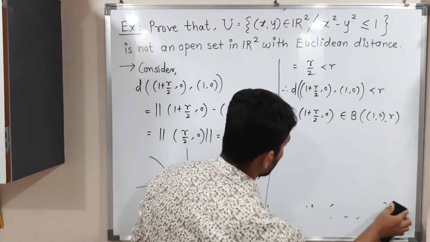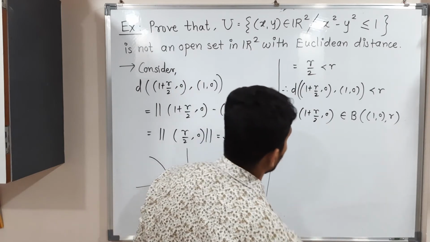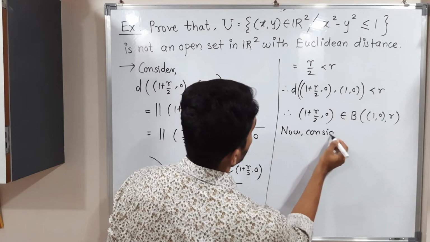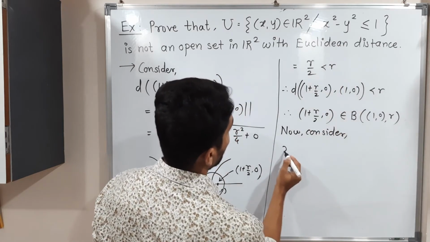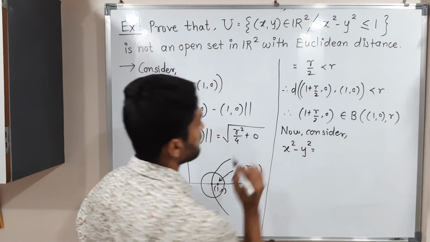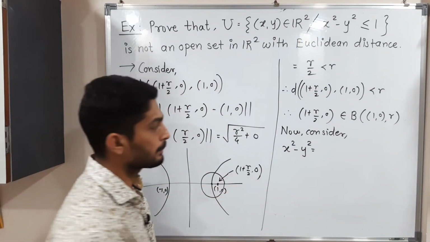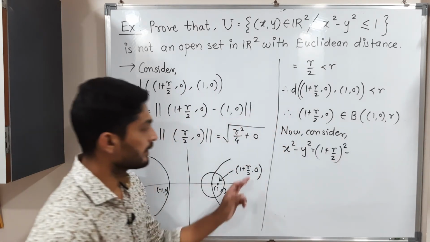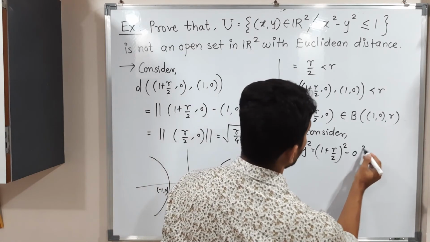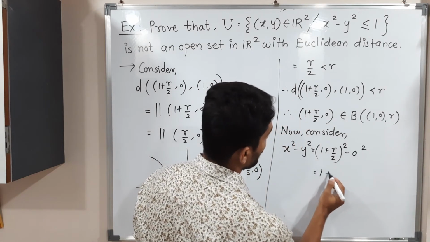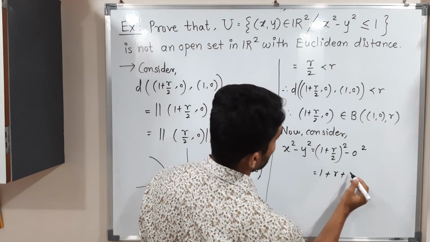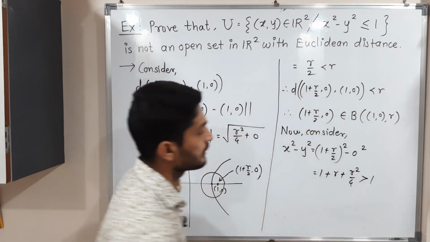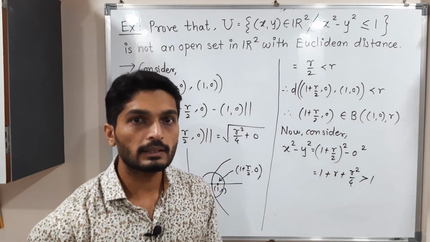Now consider, I will check the condition of U, x square minus y square. So let us find. What is x? x is 1 plus r by 2 square, minus what is y? y is 0, 0 square. You know the bracket expansion, 1 square, 1 plus r square by 4, 0 is 0. So obviously it is greater than 1, since we are adding something in 1, no? So we will have a number greater than 1.